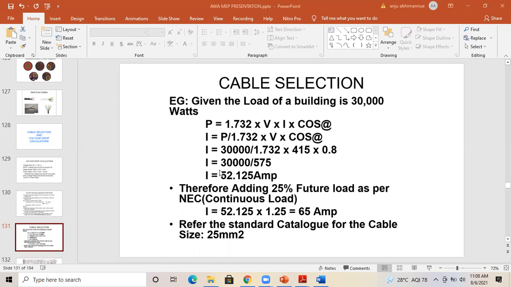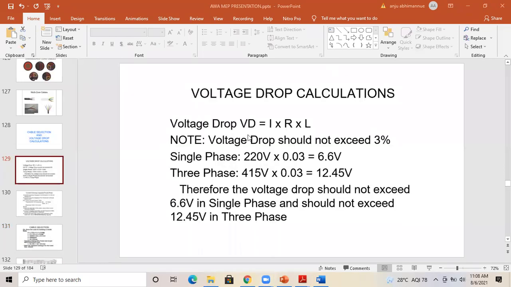So this is how we do the calculation. I will give an example, and also we need to check the voltage drop. So the allowed voltage drop is 3%. Okay, so what is the 3% of 230 volt and 450 volt? Voltage drop is equal to VD equal to I into R into L. Sometimes the voltage drop might be given in the table itself. Otherwise, the resistance will be given.